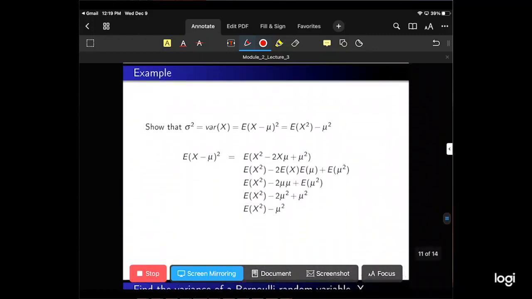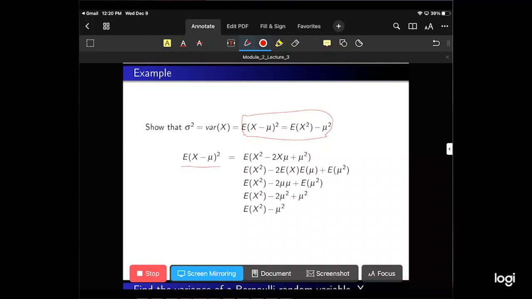All right, let's do an example. An example of how to manipulate expected values, or to use expected values. So I want to show that sigma squared, the variance of x, is equal to the expected value of x squared minus mu squared. I want to show that these two things are the same. You're going to be asked to do this on your homework, by the way. Okay, so let's start with the left-hand side over here.